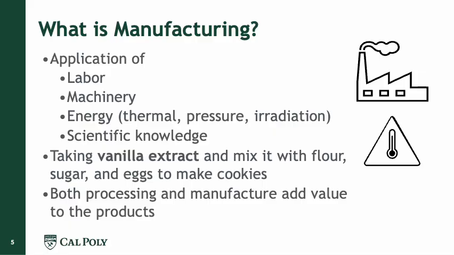So both processing and manufacture add value to the products. And sometimes you're going to see that they are used as synonyms and they are used interchangeably. So this is just an introduction about some differences that we can find. If we think about complexity, we'll think about manufacturing as being more complex and involving more things than processing, which is more basic.